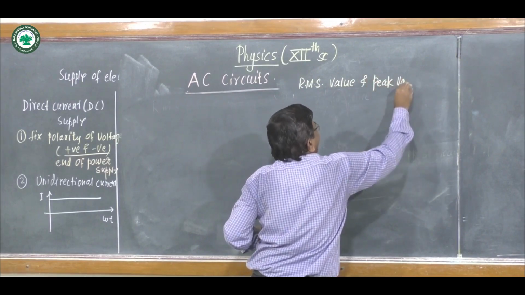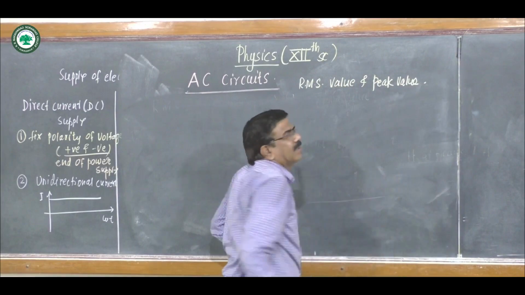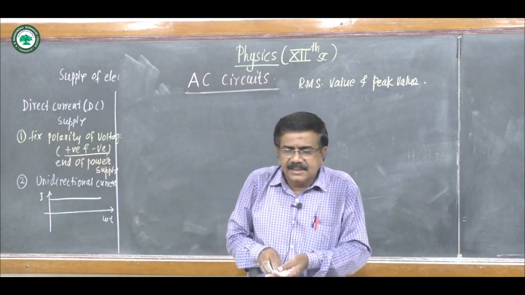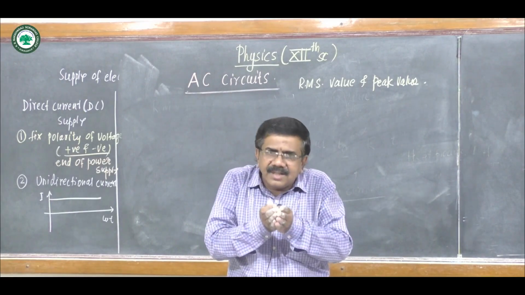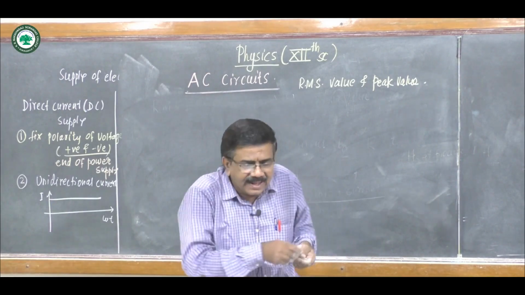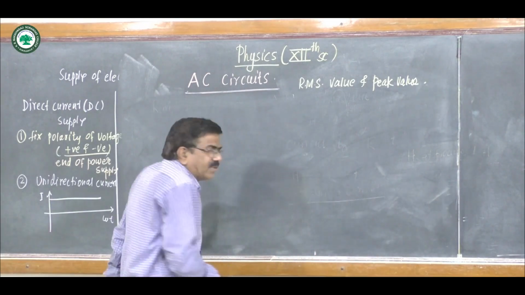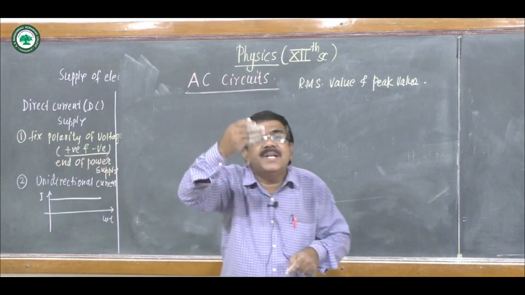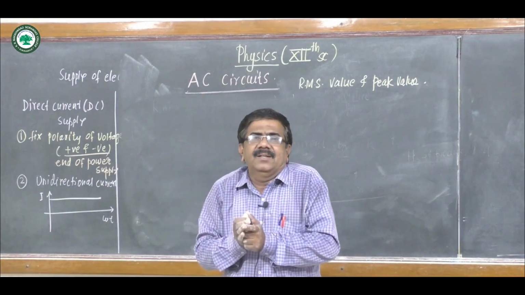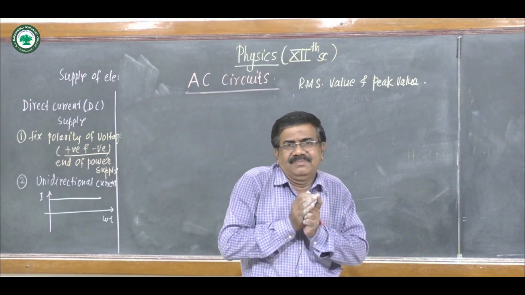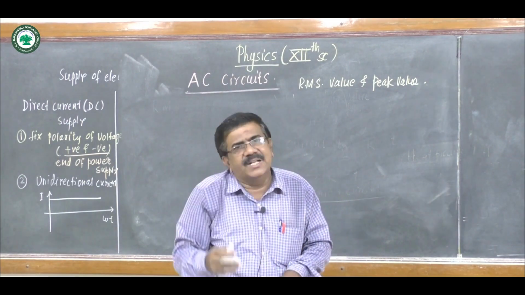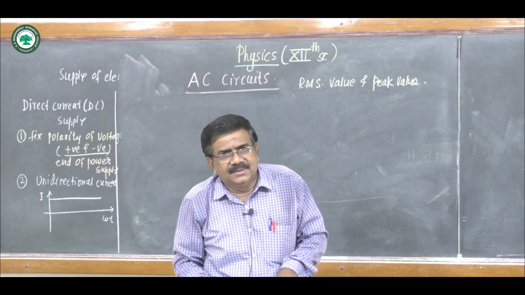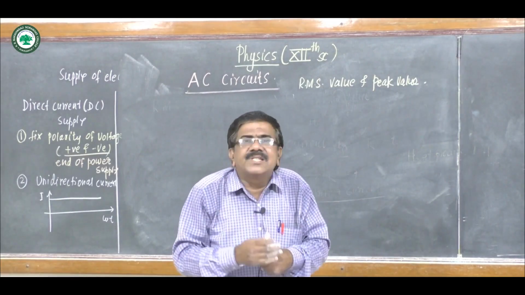Here we find the relation between RMS and peak value of the AC supply, and we find this value for the complete cycle, not for the half cycle, because here we consider the square of current, and the square of current is always positive.